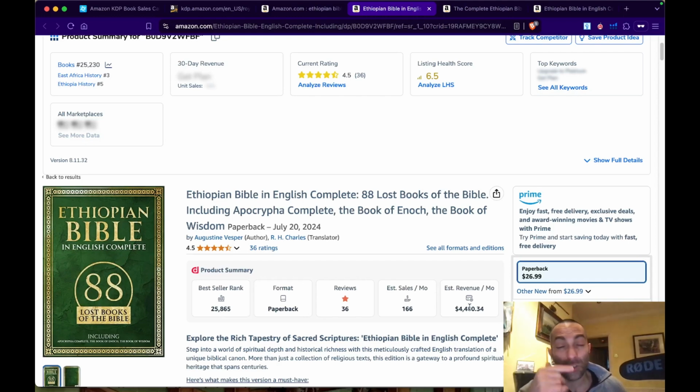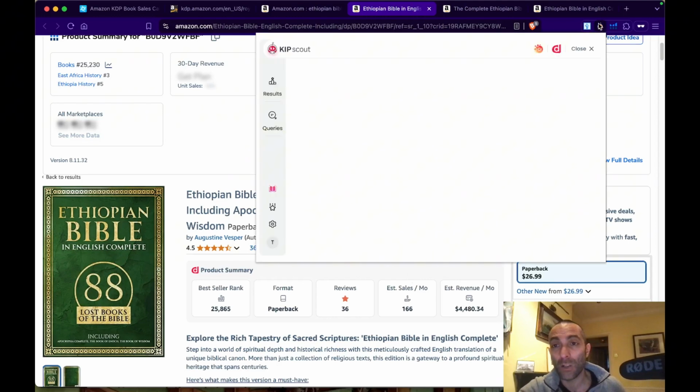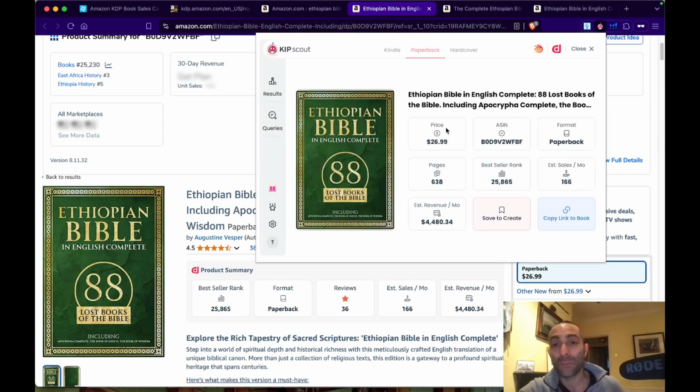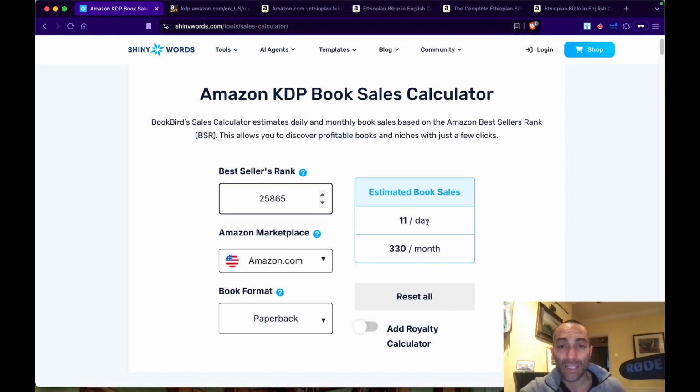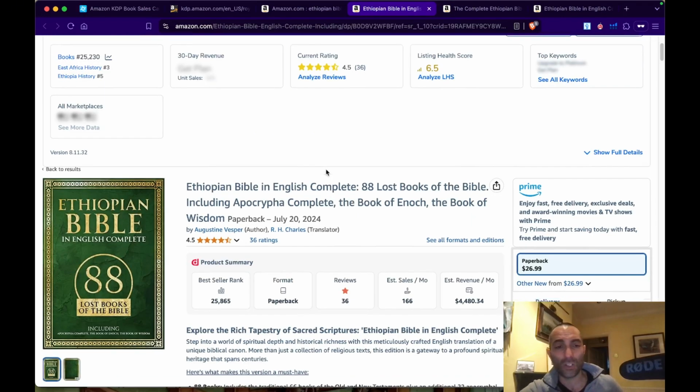That's why you don't want to trust this very much. The Keep Scout is good for other stuff, like you quickly have a look by clicking here. What's the tag price? How many pages it's got? And what is the BSR? But you don't want to risk estimate sales. There is 11 a day here, where the other one is different. So just to keep an idea.